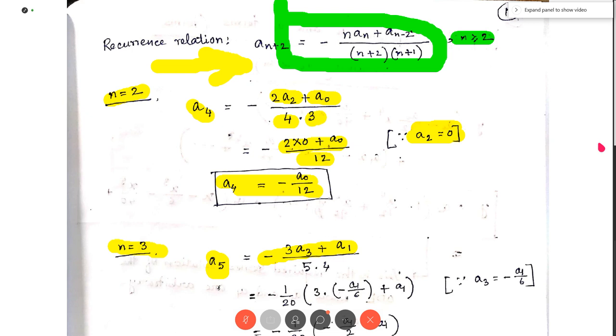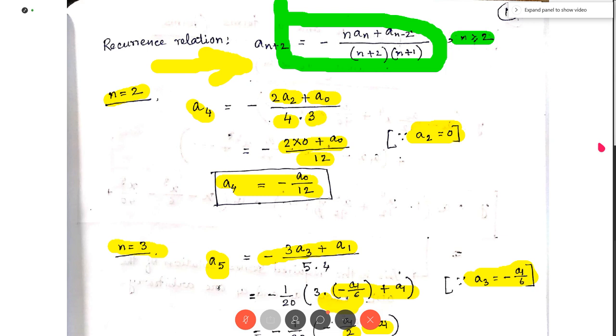Now remember that a3 is minus a1 by 6, which we have already found. So we put the value of a3 as minus a1 by 6, giving minus 1 by 20 times (minus a1 by 2 minus a1). The 3 and 6 cancel to give 2. So this is minus 1 by 20 into a1 by 2, that is minus a1 by 40. So a5 is minus a1 by 40.